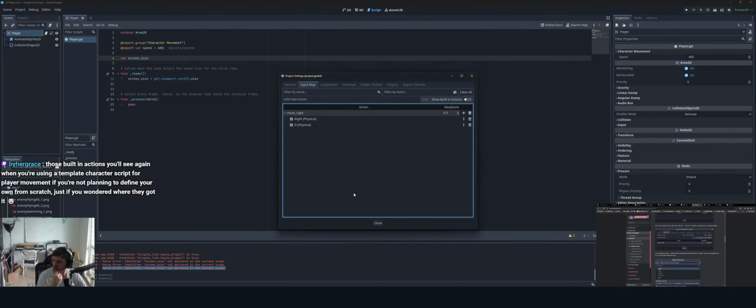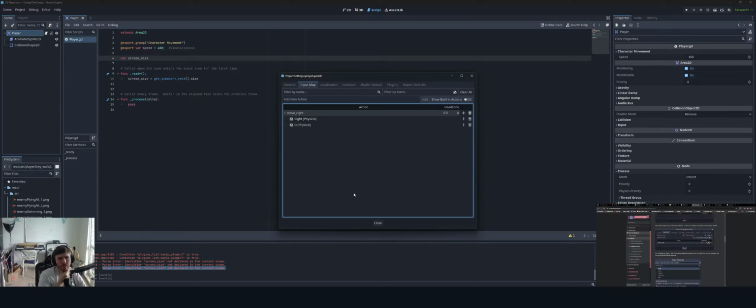Those built-in actions you'll see again when you're using a template character script for player movement if you're not planning to define your own from scratch, just if you wondered where they got it. Okay, perfect. I appreciate that. That's good to know.